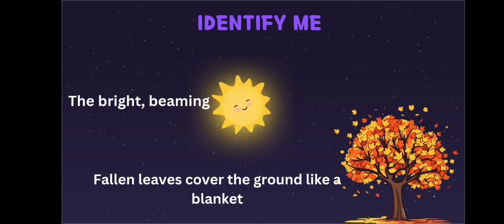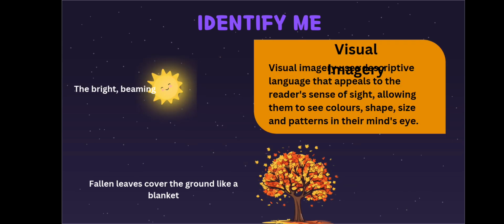Fallen leaves cover the ground like a blanket. What image came to your mind? Okay. So, this is known as visual imagery. Visual imagery uses descriptive language to appeal to our sense of sight. It gives us information about the size, color, shape, pattern, and we will be literally able to visualize them using just the words.